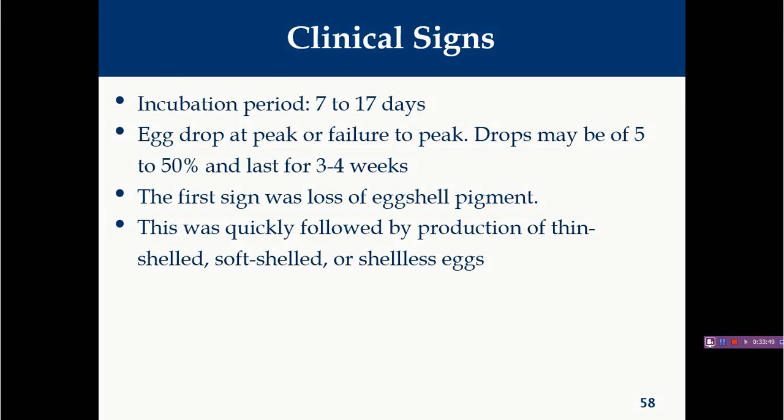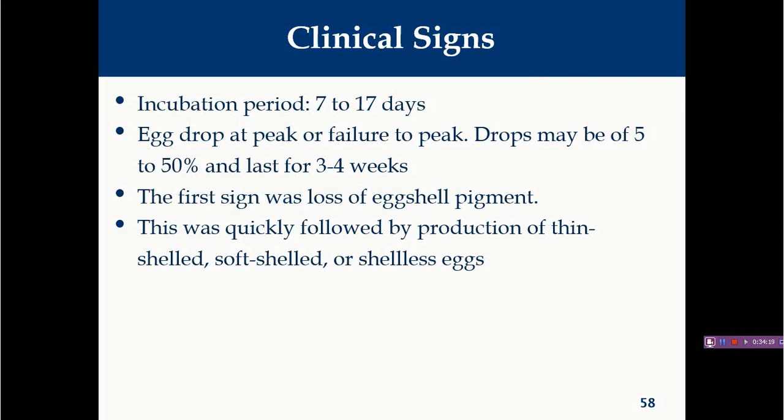These drops may be 5 to 50% of the total production capacity, and may last for 3 to 4 weeks, right? But some recent reports also say that at a later stage, when the animal has recovered from this infection, there will be some compensation of the lower production, and comparatively there will be little loss with this disease.